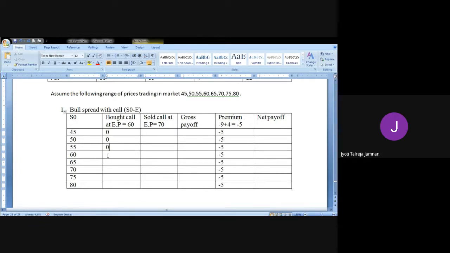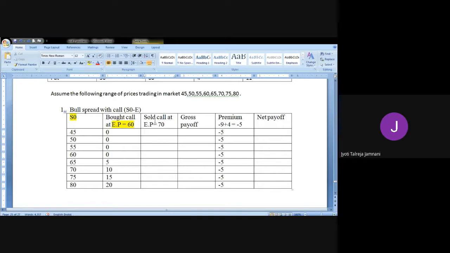Again, we will lapse. 60 minus 60, it's anyway 0. Now, 65 minus 60, we will gain 5 rupees. 70 minus 60, you will gain 10 rupees, 15 rupees, and finally 20 rupees. So the last 4 prices, you will exercise the option. Whereas for the first few prices, you will lapse the option because when we do S naught minus E, S naught is the stock price and E is the exercise price. If it is negative, we lapse the option. If it is positive, we exercise.